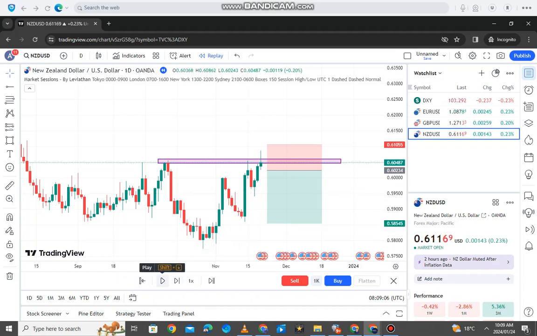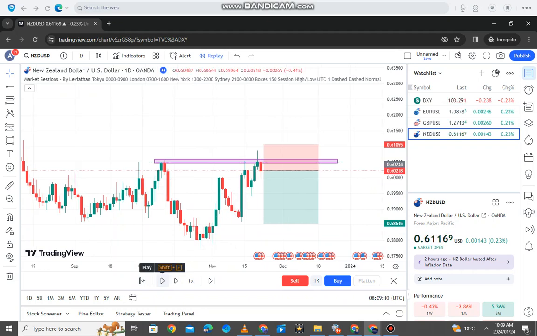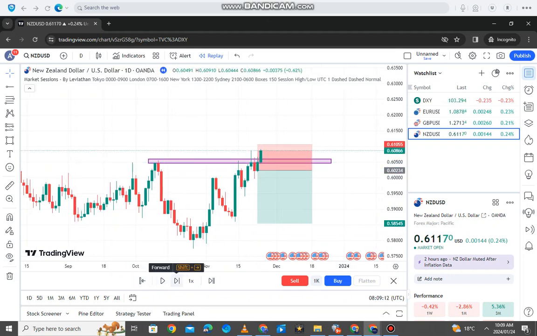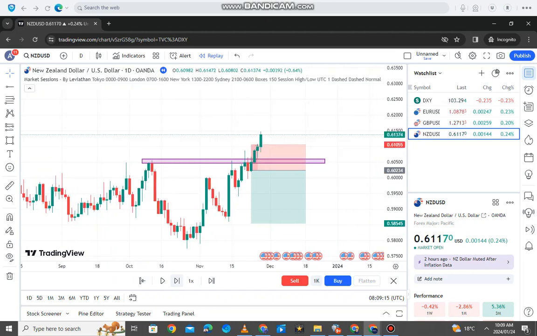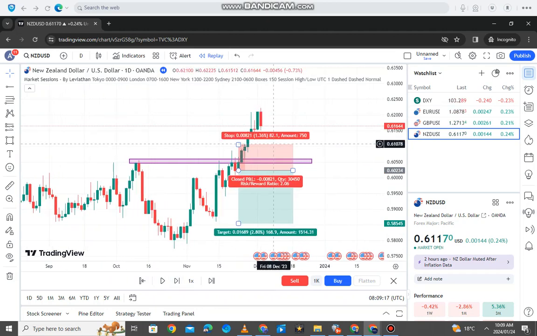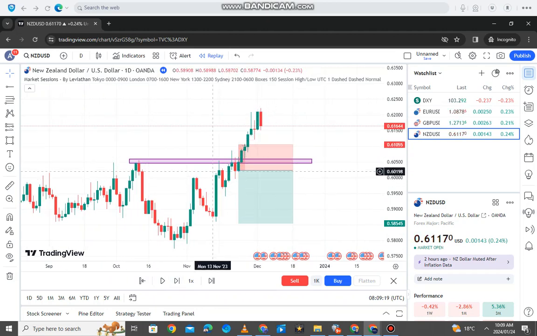So this is to play. If you click play, it's just gonna move one bar at a time, right? But if you are in a hurry and you are impatient, you can just keep clicking that, and then it's gonna keep moving. As you can see, we hit our stop loss there because we were not really trading. I just wanted to show you how this works. But yeah, this is how you can back test, guys.